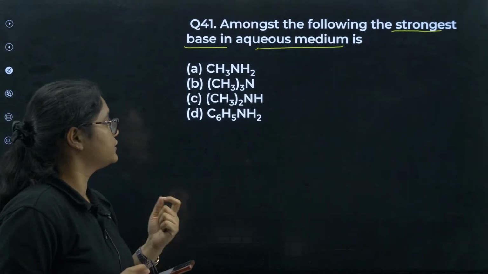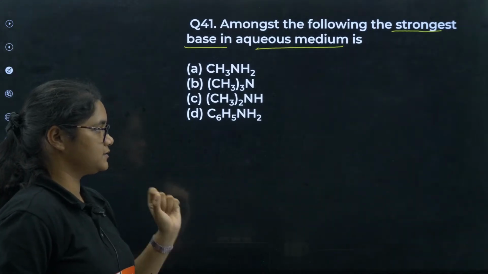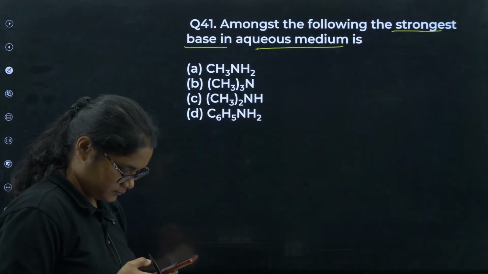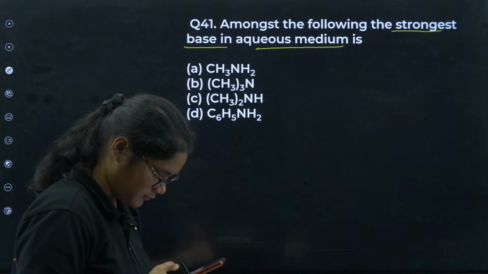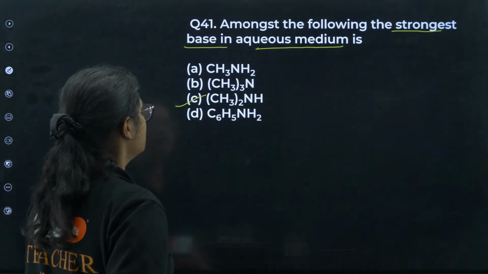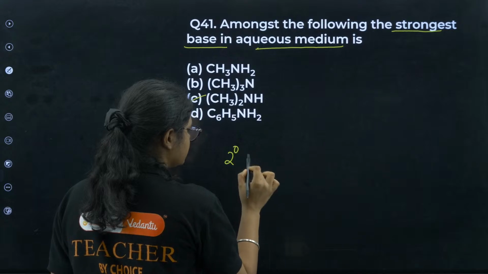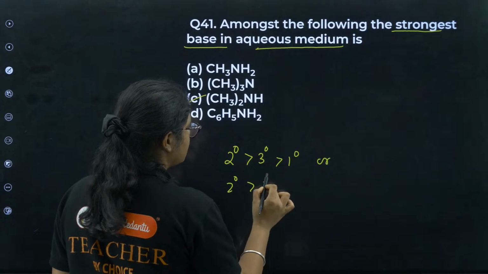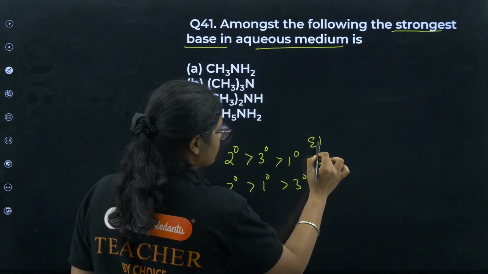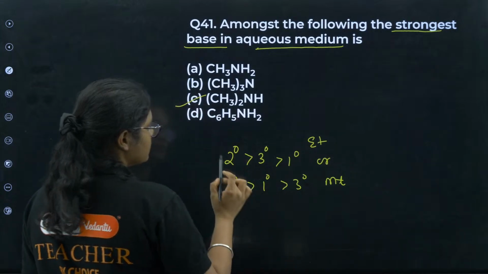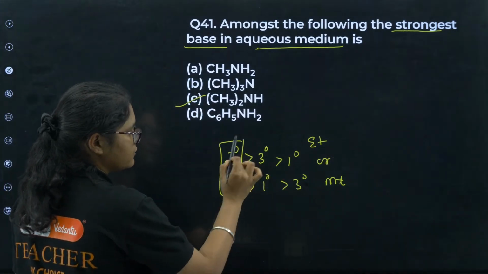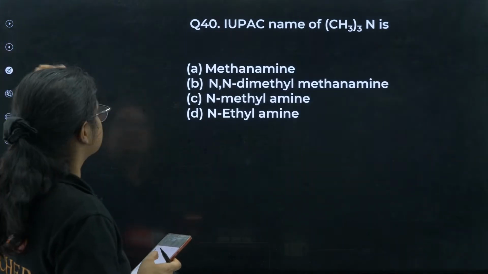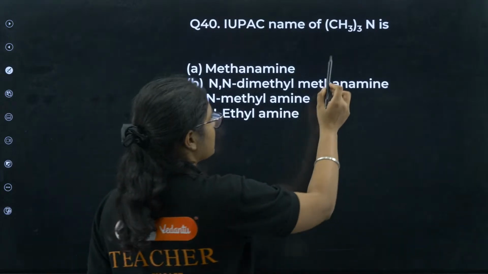Yes, 41C, that is correct. So you know, it is always 2 degree, 3 degree, 1 degree, or 2 degree, 1 degree, 3 degree, right? This is for the ethyl group and this is for the methyl group. Whether it is ethyl or methyl, 2 degree amines are always the strongest base, so that is why option number C.